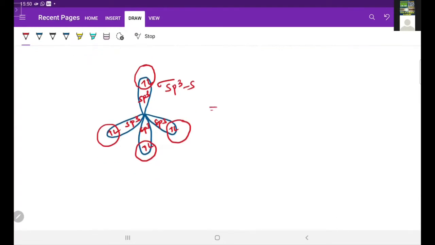So its equivalent structure is, the middle one is carbon. This carbon is forming bonds with 4 hydrogens. So here it is hydrogen.